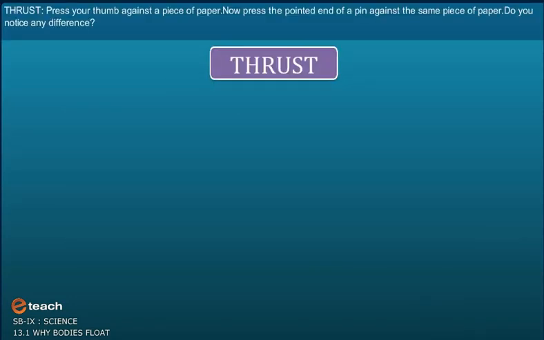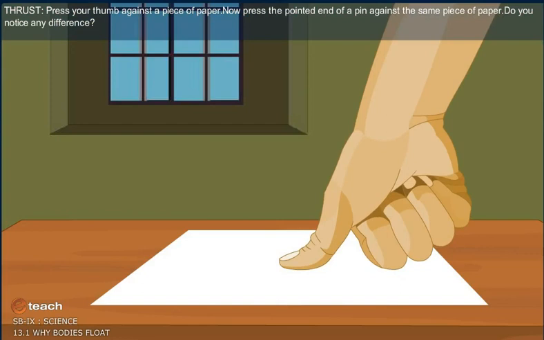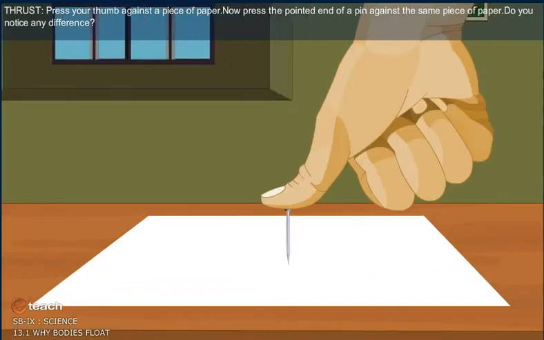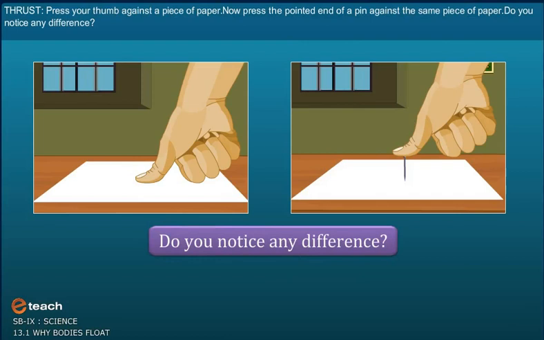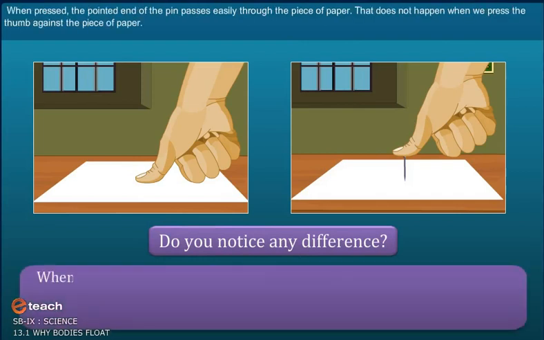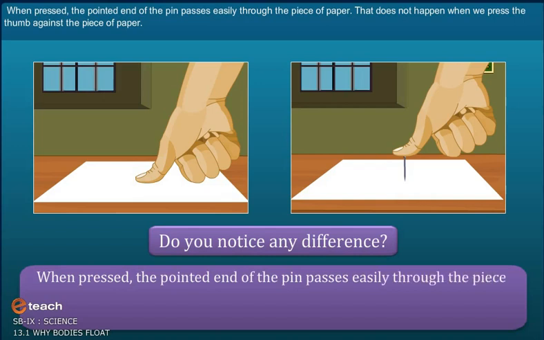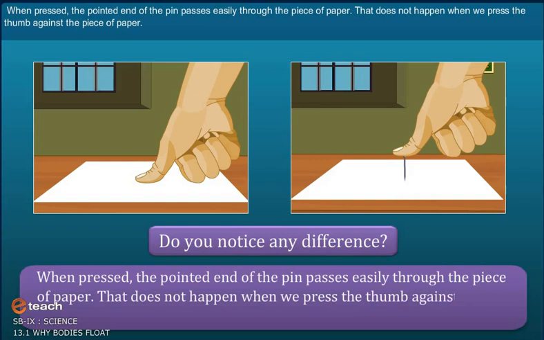Thrust. Press your thumb against a piece of paper. Now press the pointed end of a pin against the same piece of paper. Do you notice any difference? When pressed, the pointed end of the pin passes easily through the piece of paper. That does not happen when we press the thumb against the piece of paper.